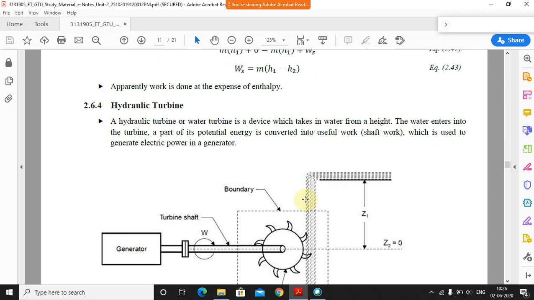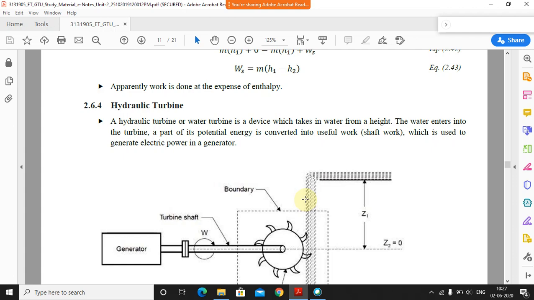So basically a hydraulic turbine or a water turbine is a device which takes in water from a height. The water enters into the turbine. Part of its potential energy is converted into useful work, which is used to generate electric power in the generator. So basically there will be a dam and a reservoir. So we'll keep the reservoir over there.